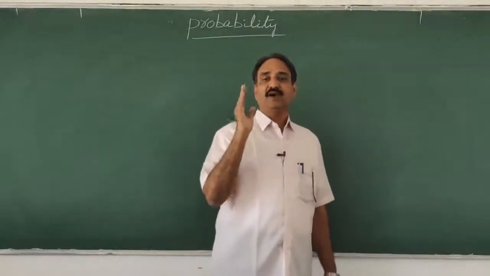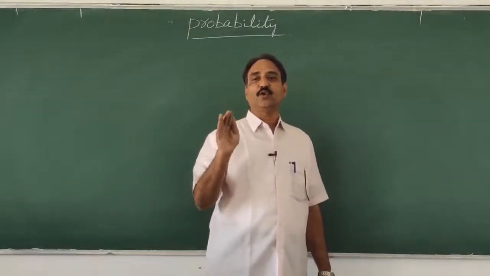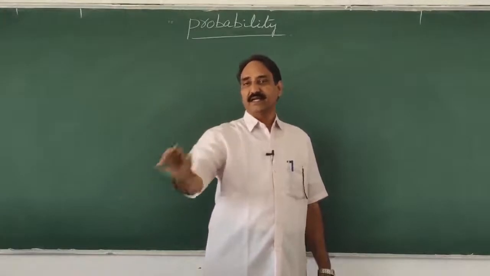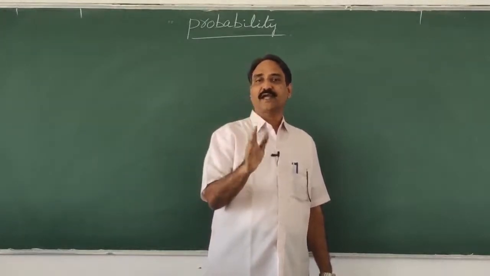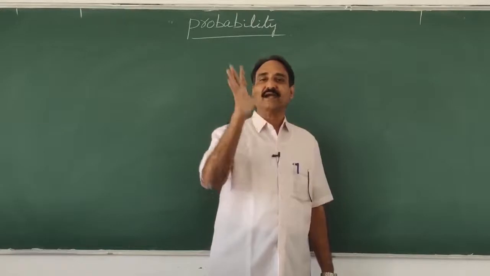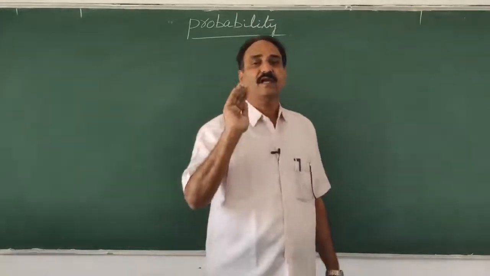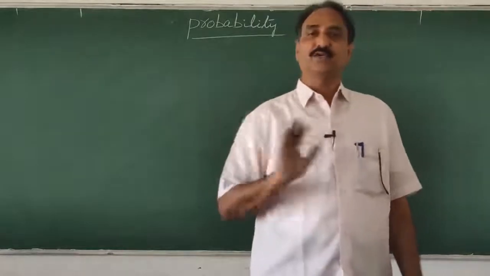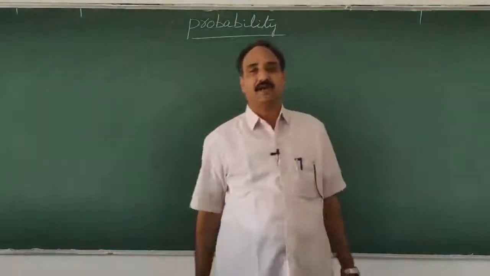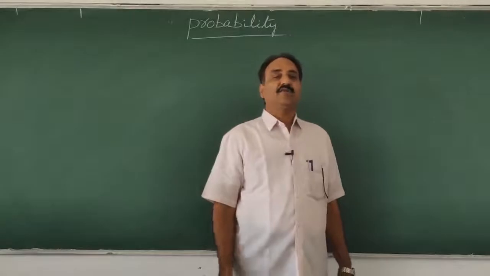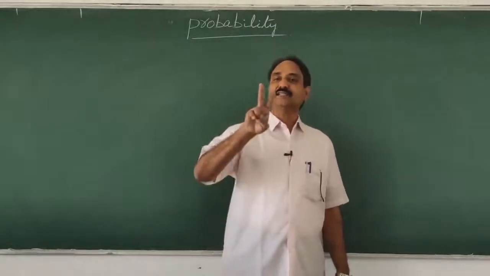The outcome of an experiment is known as an event. Tossing a coin, throwing a die, getting a card from a well-shuffled pack is called a random experiment. I think these two points are very clear now. When you toss a coin, the chances are two.